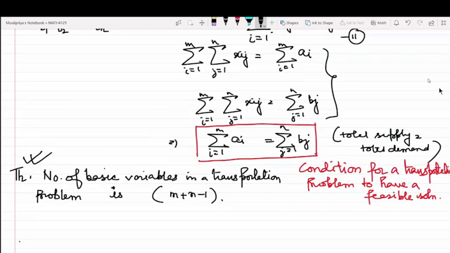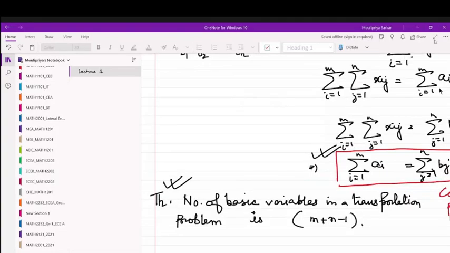So I told you about the condition for the transportation problem to have a feasible solution, which is the total supply must be equal to the total demand, and which is in fact quite logical. And the other thing is the number of basic variables in the transportation problem is m plus n minus 1. Am I okay till this? Can I proceed? Yes, okay.